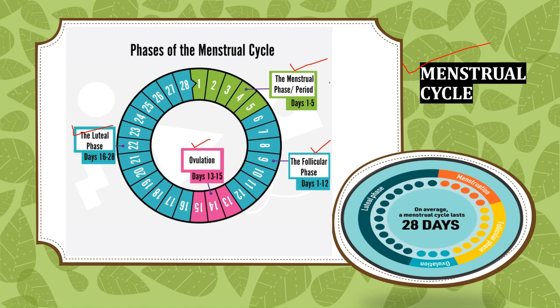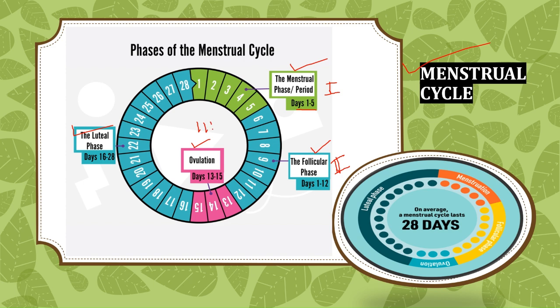Okay, so the first phase we have is the menstrual or bleeding phase. This phase lasts for about 1 to 5 days. And in this phase, the post-menstrual endometrium thickness is 1 mm. And the second phase is the proliferative phase. This phase lasts for about 6 to 13 days. And in this phase, what happens? Ovarian follicles grow. They grow under the influence of estrogen.